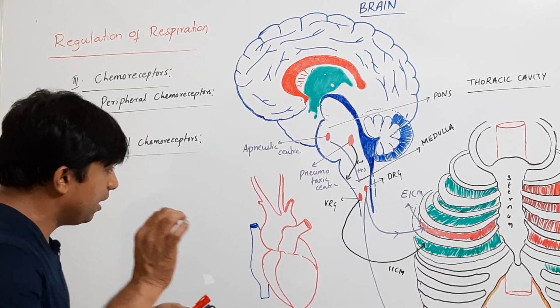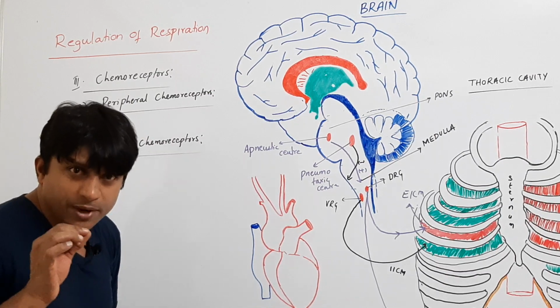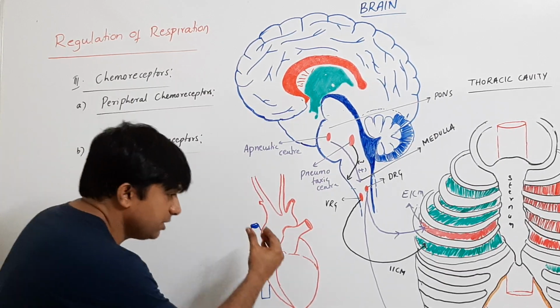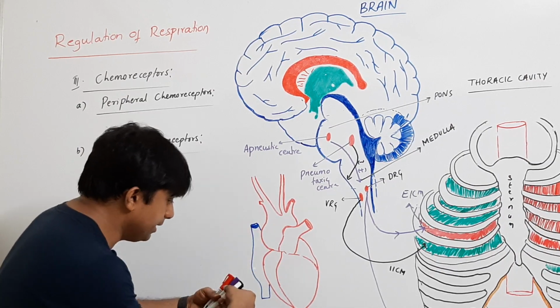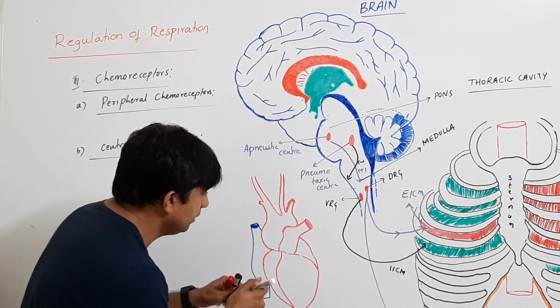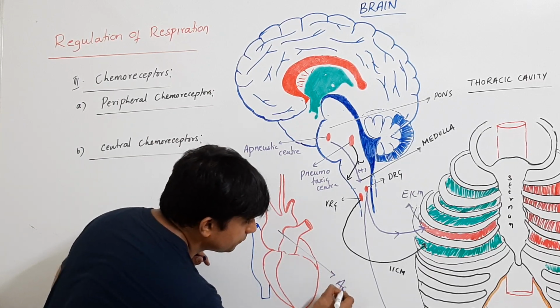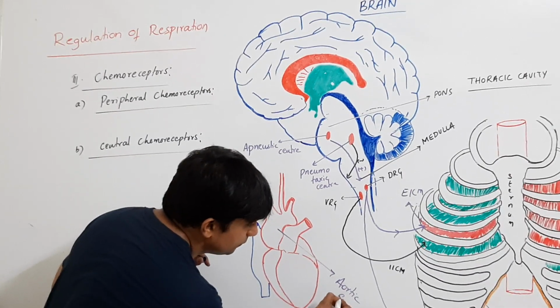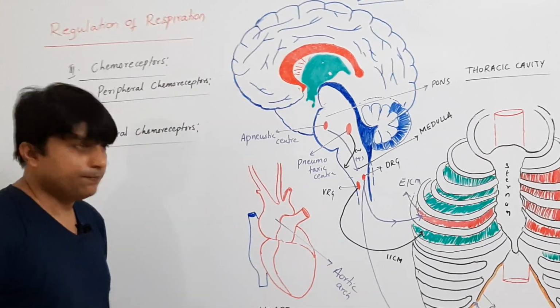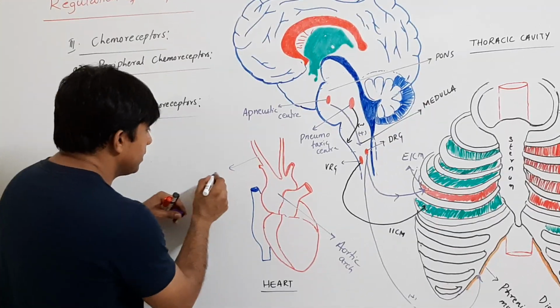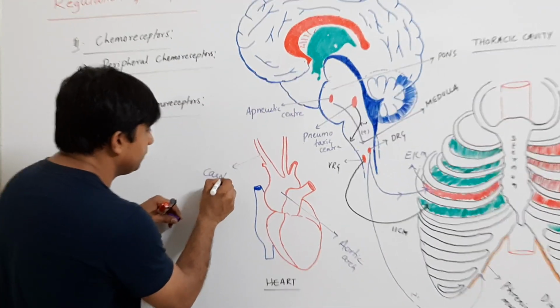Peripheral chemoreceptors are those which are present in the larger arteries. Look, this is the heart, and this part of the heart is your aortic arch. And these are your carotid arches.